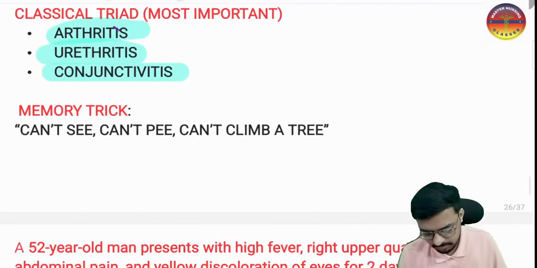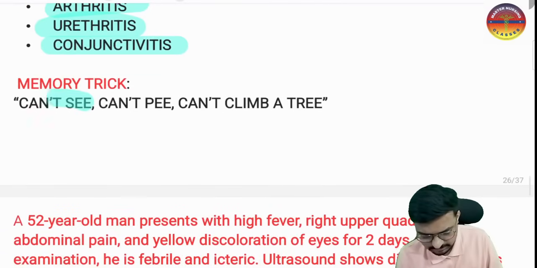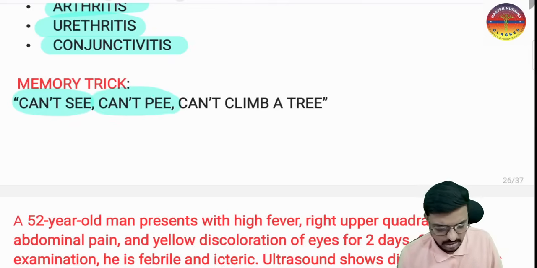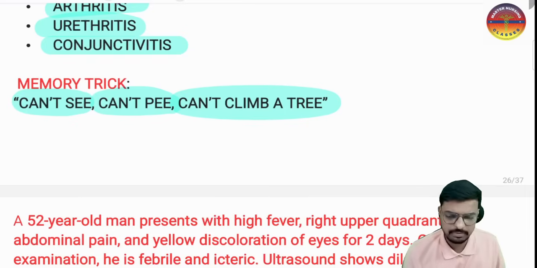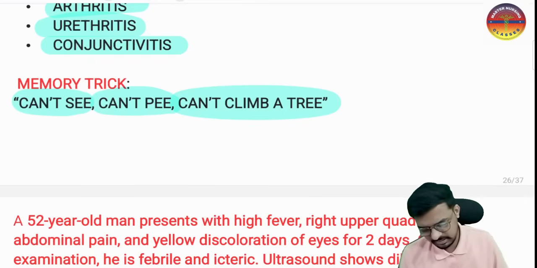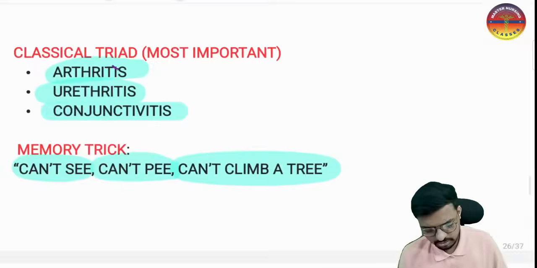The memory trick you have to remember is that a patient will say, I can't see properly, I can't pee, meaning I am unable to urinate, and I can't climb the tree. The patient will tell it like this. This is the memory trick to remember for scenario based questions. I hope it is clear to everyone of you, right? So that is Reiter's syndrome what we have discussed.